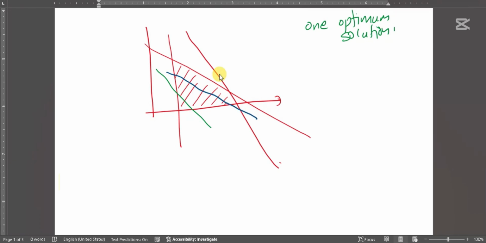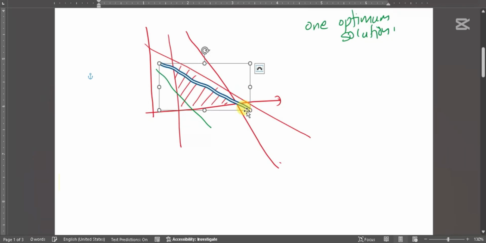If it is something like this, then when you move it out, it doesn't exit from one point, it exits from a whole line. If it was a straight line, that's how it would have been, isn't it? When does this happen? If the objective line is parallel to one of the constraint lines.